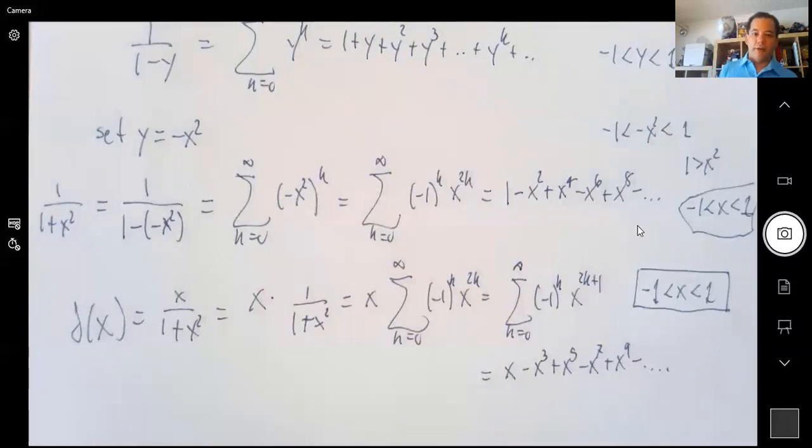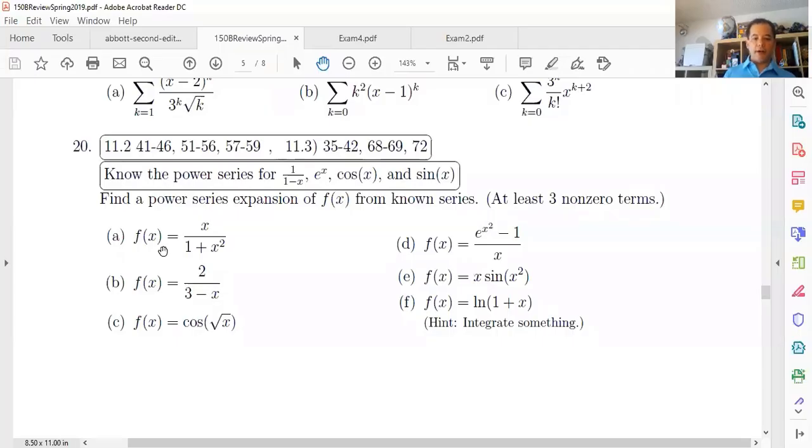Okay? So let's go back to the list of problems and see part B. You would also do it using the geometric one. So let's just do a few marks here before we finish it off for today. For this one, you want to use the geometric series, right?